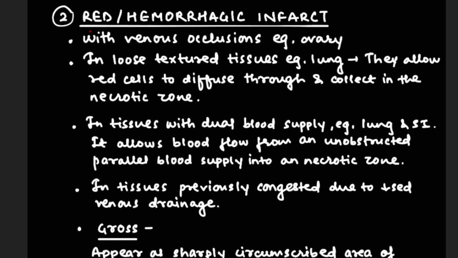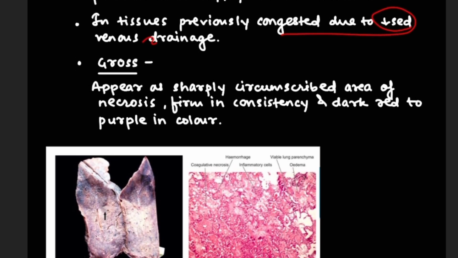Now we are going to see the red or hemorrhagic infarct. These mostly occur due to venous occlusion, for example in the ovary. In loose textured tissues, for example lung, red cells are allowed to diffuse through and collect in the necrotic zone. As we have seen earlier, high density tissue will not allow RBC flow from the capillary to the necrotic area, but in this case it will diffuse. Then dual blood supply, for example lung and small intestine, allows blood flow from an unobstructed parallel blood supply into the necrotic zone. As well, the tissue is previously congested due to decreased venous drainage.